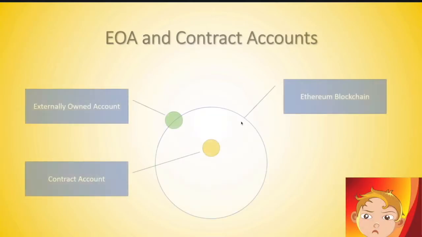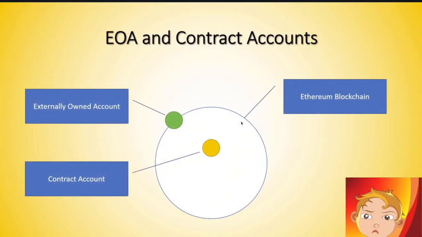Let's get started with two definitions. The one is externally owned accounts and the other one is contract accounts. Over here you see kind of where they are located, and I will tell you what is meant by them. An externally owned account is an account where there's a private key behind. This is the account that we use to send funds and initiate transactions, and they live kind of outside of the Ethereum blockchain. They can access the Ethereum blockchain, but they are not deployed code.